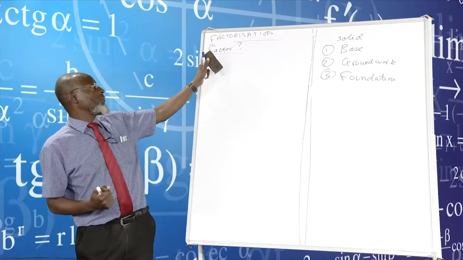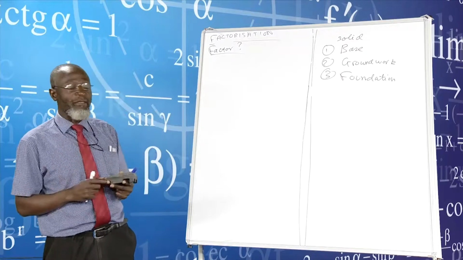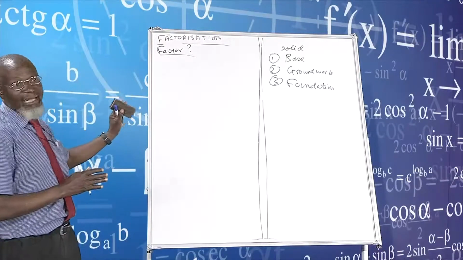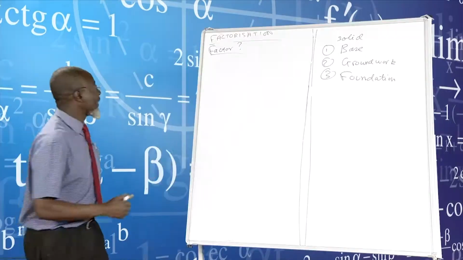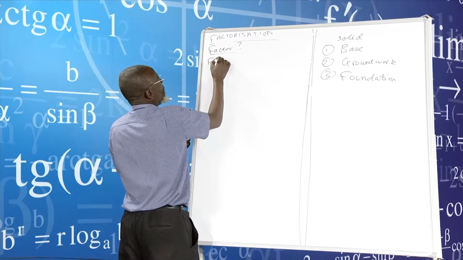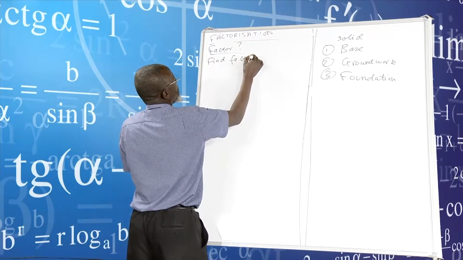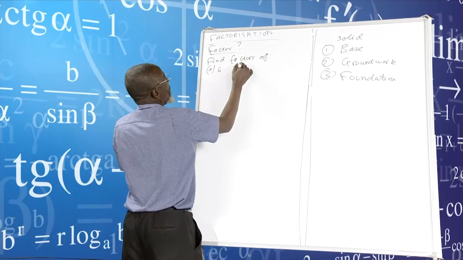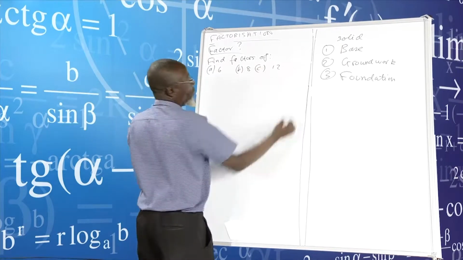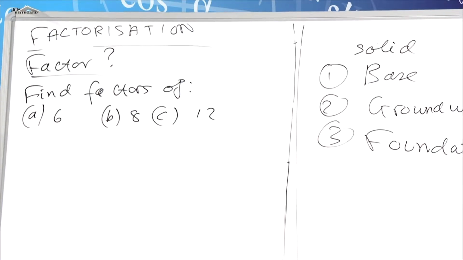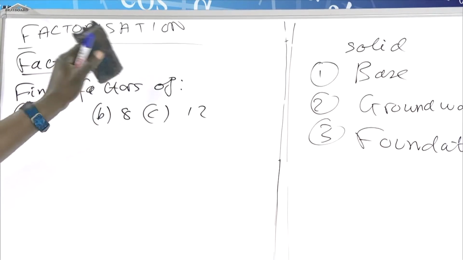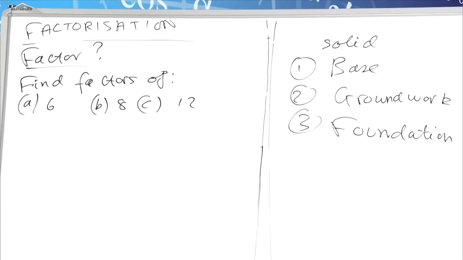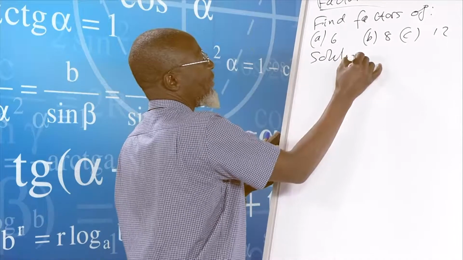It's better for us when we're dealing with mathematics to do an example so that at least everyone can understand what we are talking about. So how do I do it? I can now say here, for example, find factors of A, 6, B, 8, C, 12. Find those factors. That's the starting point, so that we can then factorize. At least you should understand what a factor is. I'm just doing a recap. So I can say here, solution.